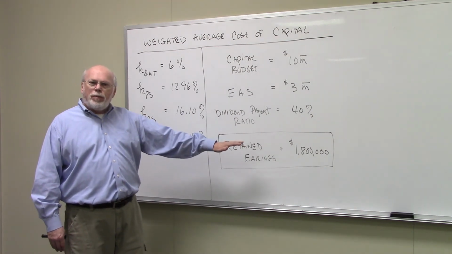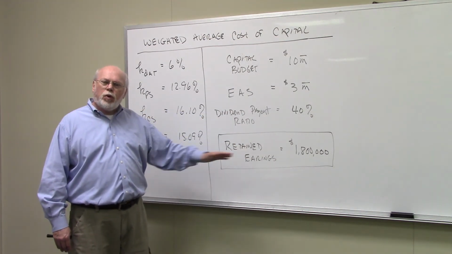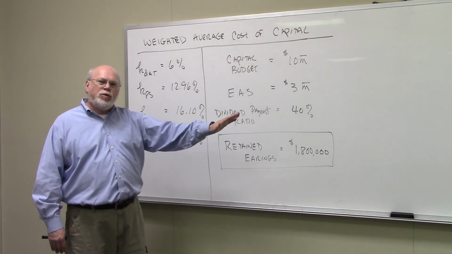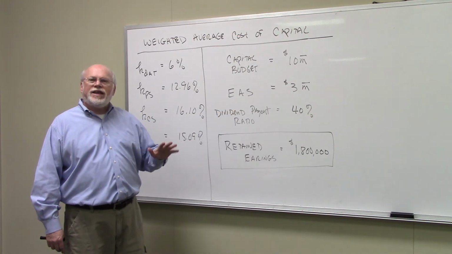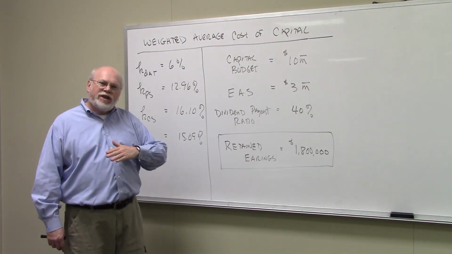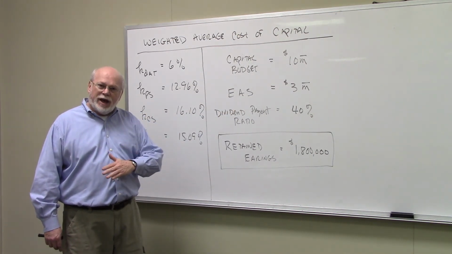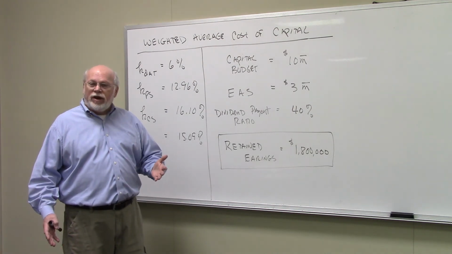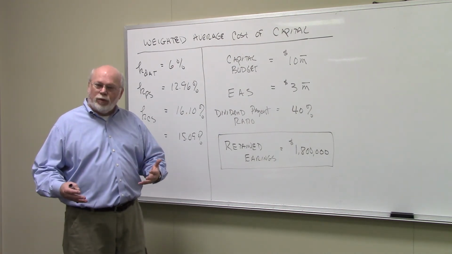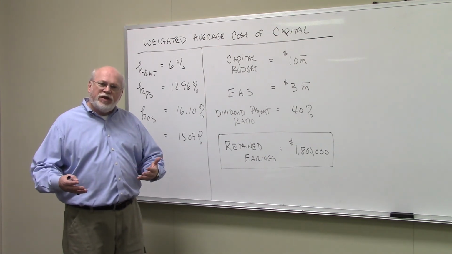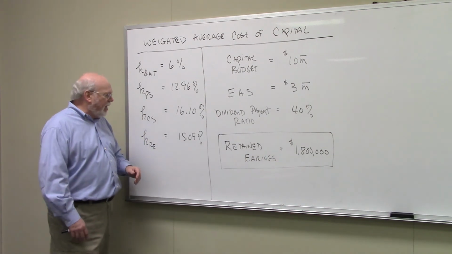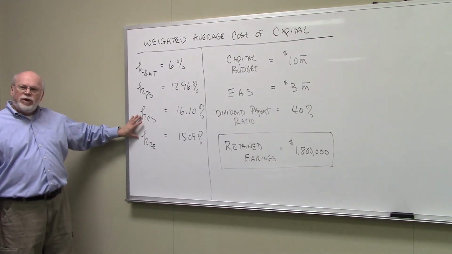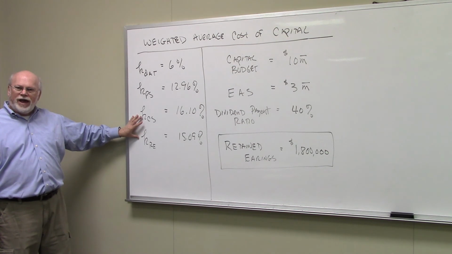Now, that's going to be important. This kind of thing is important because you're going to see here in a few minutes, when we put together the weighted average cost of capital, it's not going to ask us for the cost of capital for common stock and then the cost of capital for retained earnings. It's actually going to ask us for the cost of capital for equity. And you're going to see in the next video that the cost of equity capital is a weighted average cost. And it's a weighted average cost between these two sources of equity capital, common stock and retained earnings.